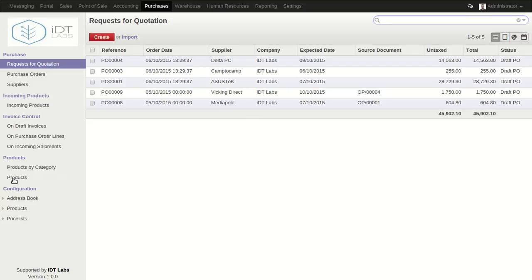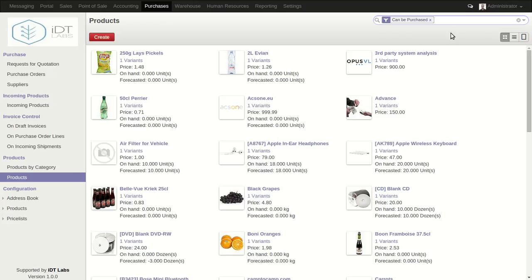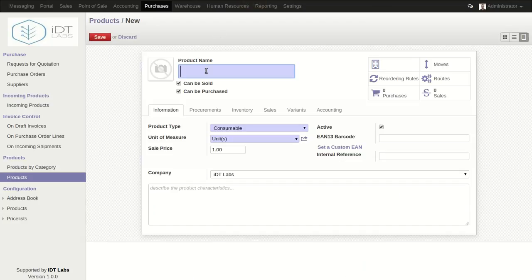But we're going to add a product first, and we can create a request for quotation for that particular product. Say we're gonna create a new product and call it ledger. Okay, and then this particular product we're creating, we can only purchase this product and we can't sell it, so we can uncheck "can be sold." Okay, and then we want to change it from consumable to stockable.